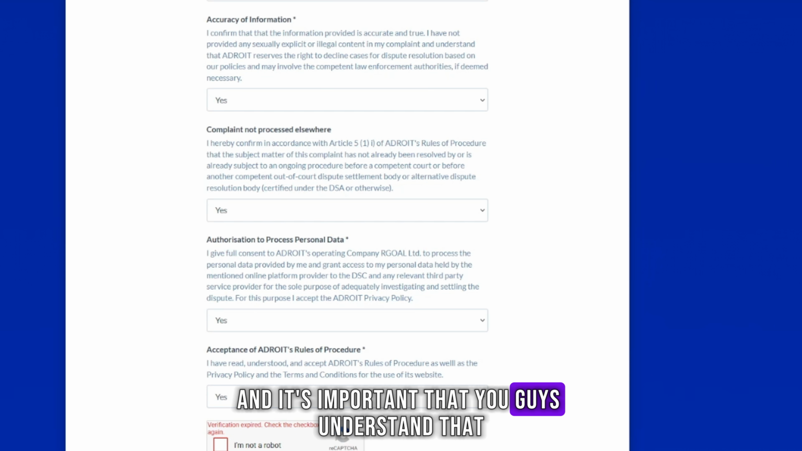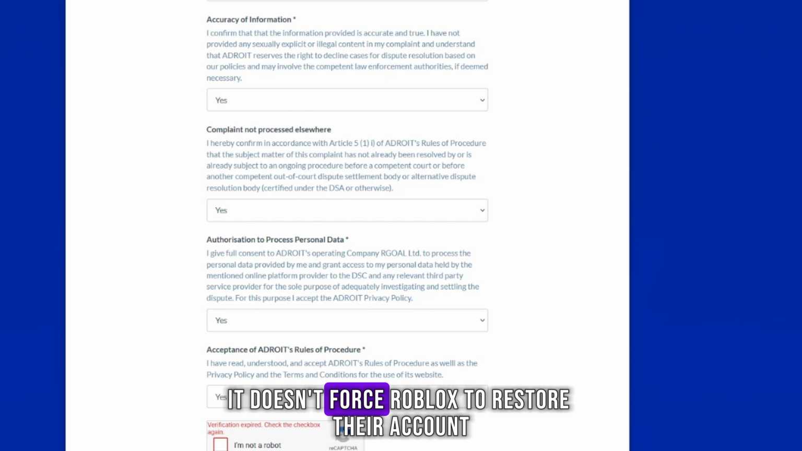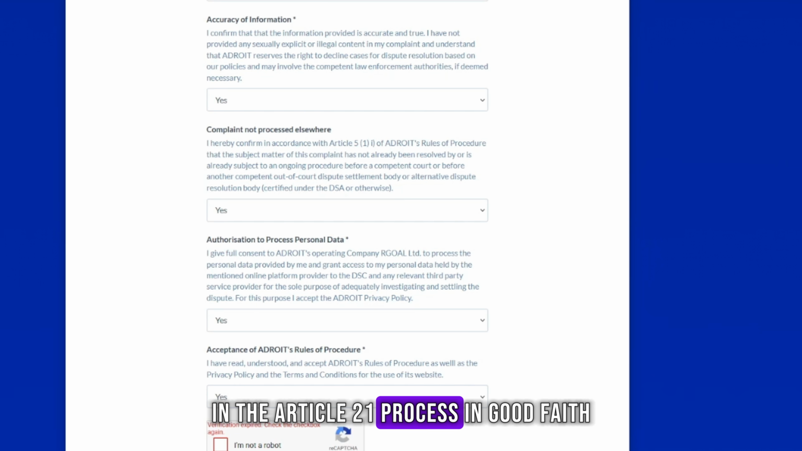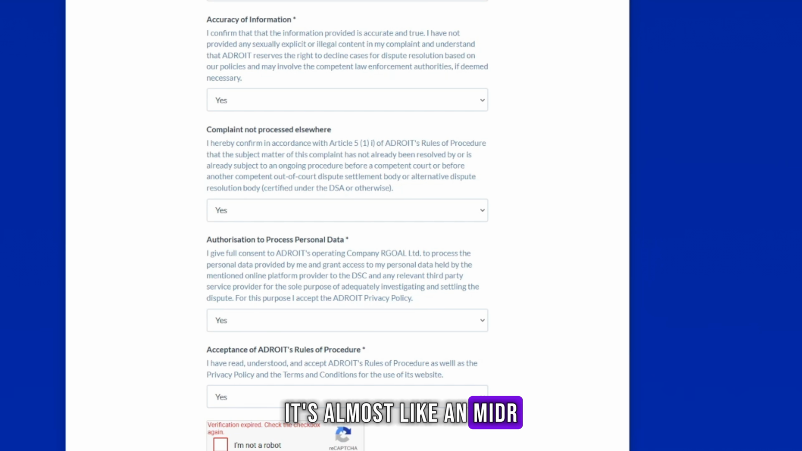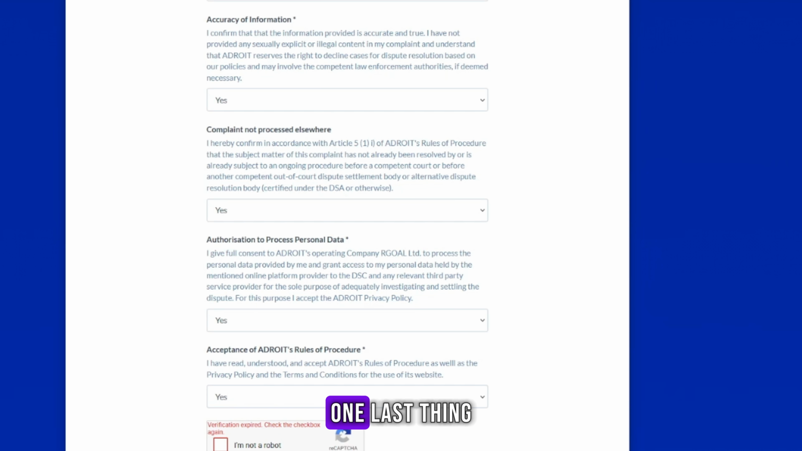And it's important that you guys understand that Adroit's decision is not the same thing as a court order. It doesn't force Roblox to restore your account, but Roblox has to participate in the Article 21 process in good faith. It's almost like an MIDR. So you can have a very good chance doing this here, a better chance than appealing on Roblox's platform anyways.